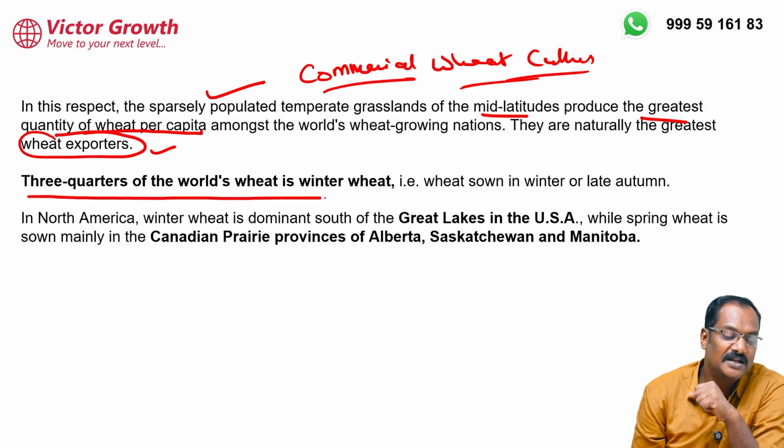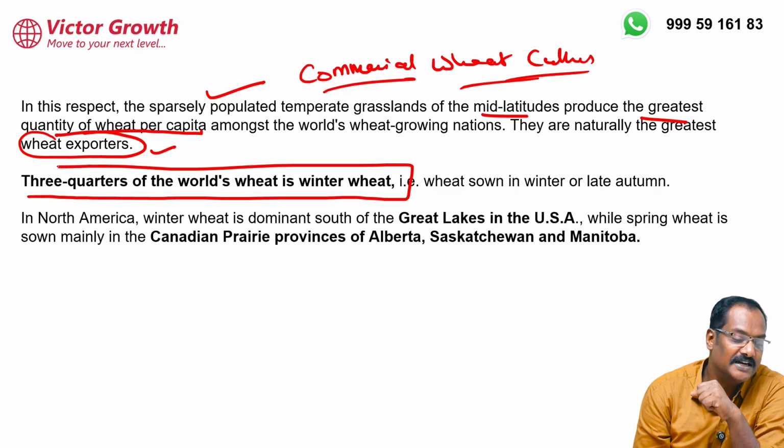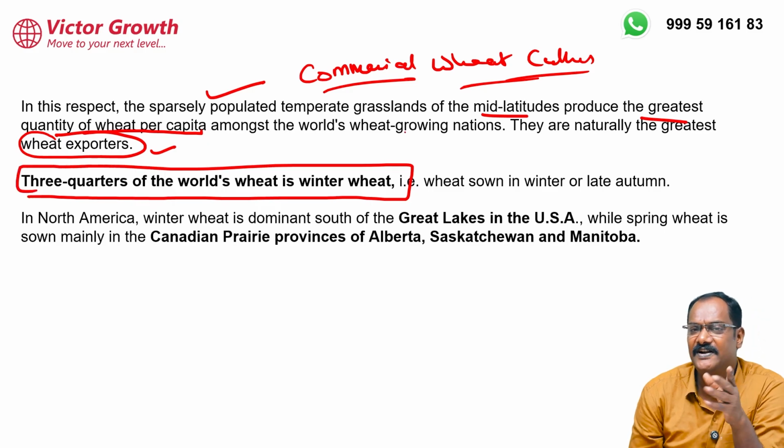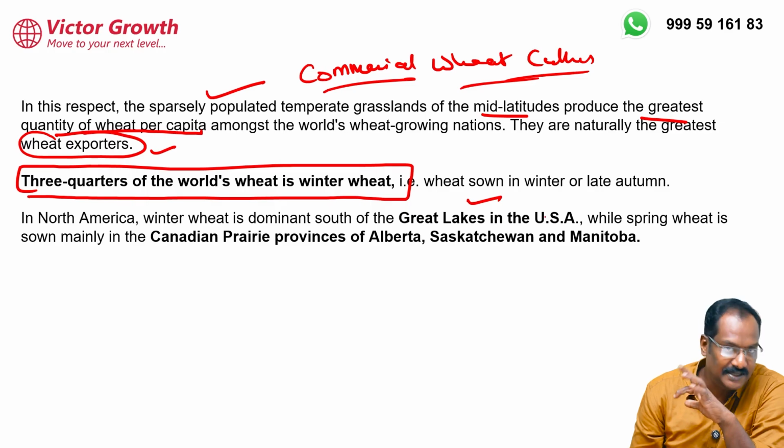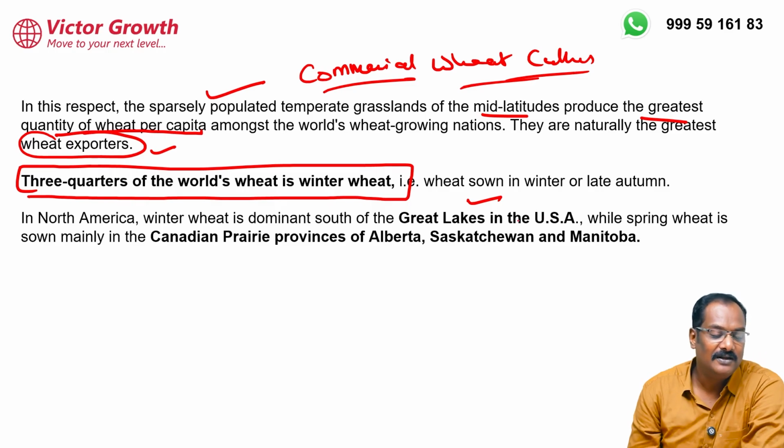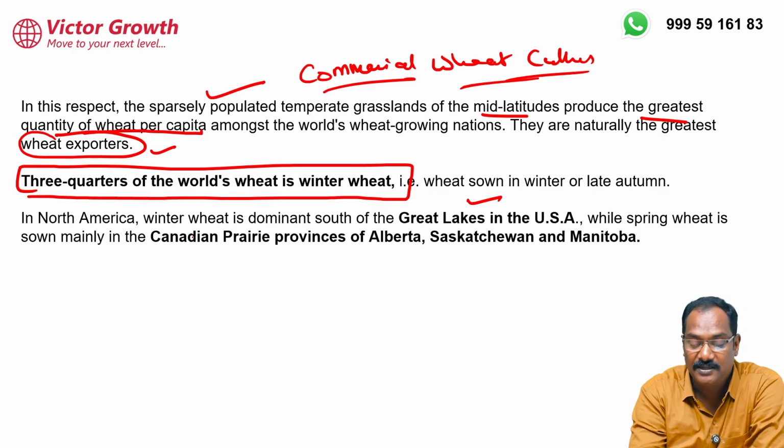Please copy down this. Three-fourths of the world's wheat is winter wheat, and that is produced from here only. There is winter wheat, spring wheat and so on, don't get confused. Then the Great Lakes of USA: around that entire lake region you have a lot of wheat production. Then beef production: write down Chicago. Chicago is a city famous for beef export.